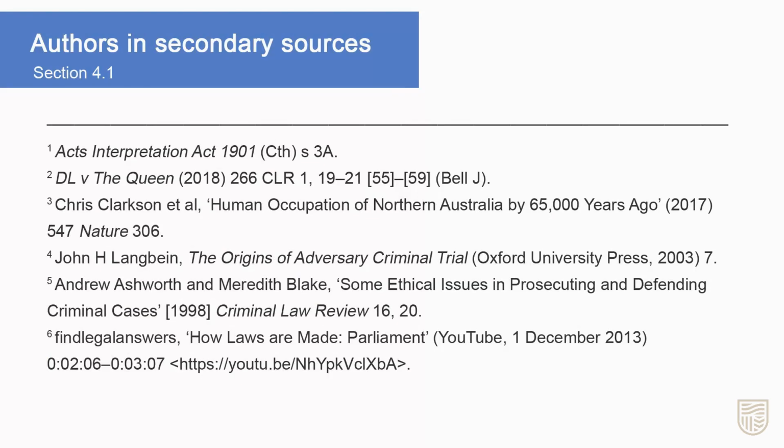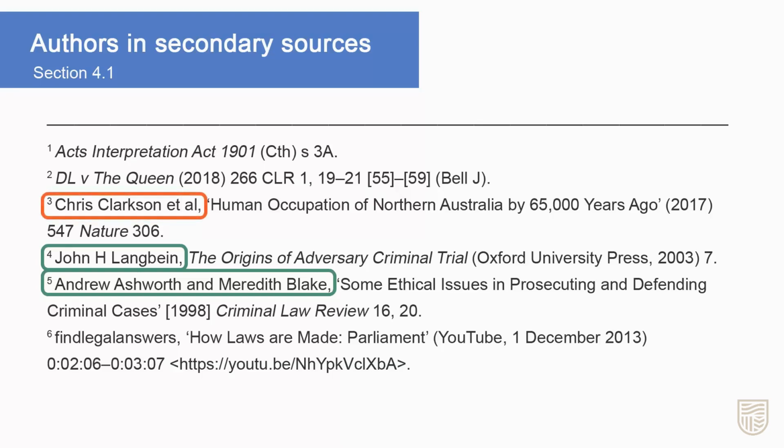When formatting a footnote, authors should be presented as they are displayed on the original source. Full stops are not included between the initials. Sources with up to 3 authors should include all 3 authors in the footnote. If there are more than 3 authors, include the first author followed by et al.